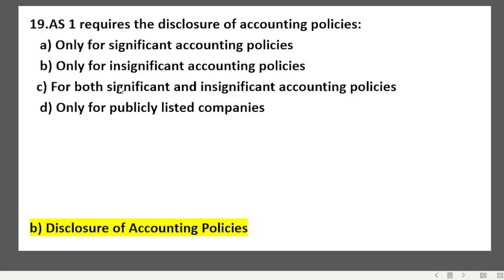Here the answer should be everything which is significant, only for the significant policies, right? It will be disclosed for accounting policies which are significant here. Others which are not significant, we do not need to bring there.